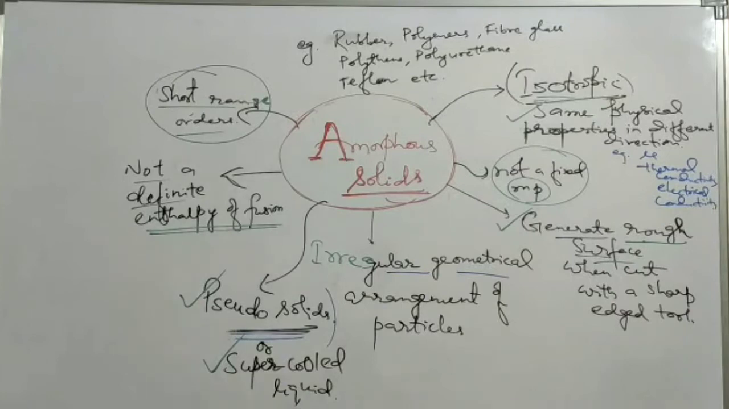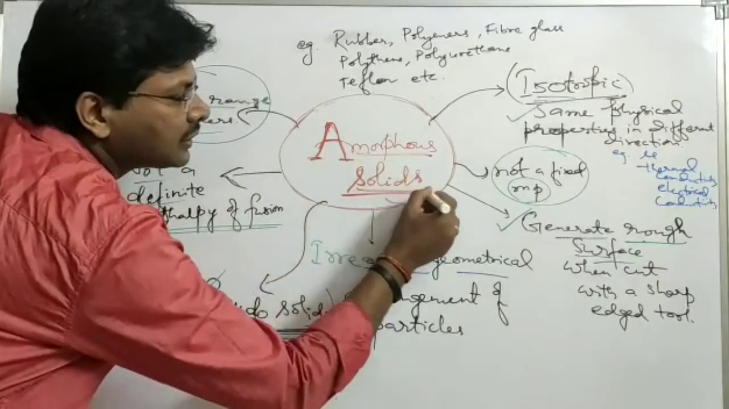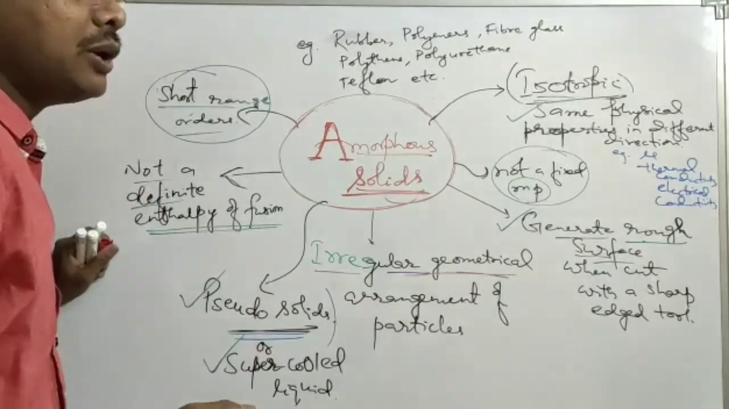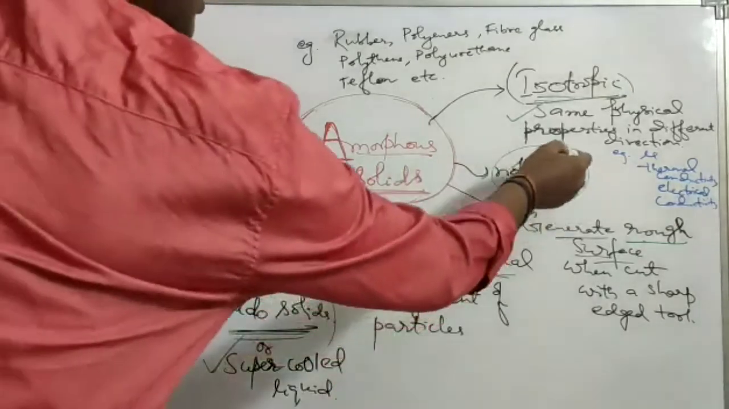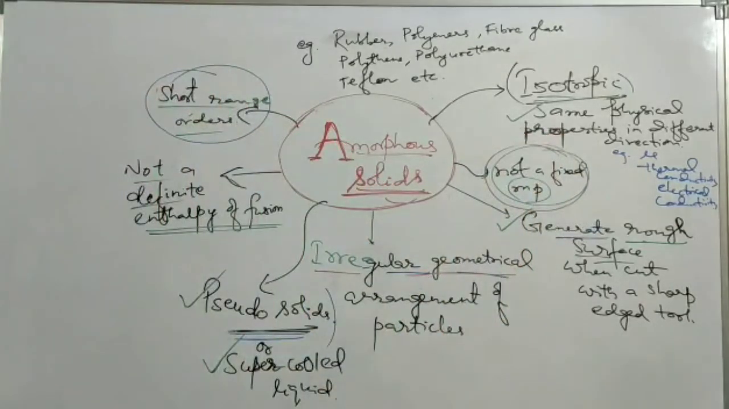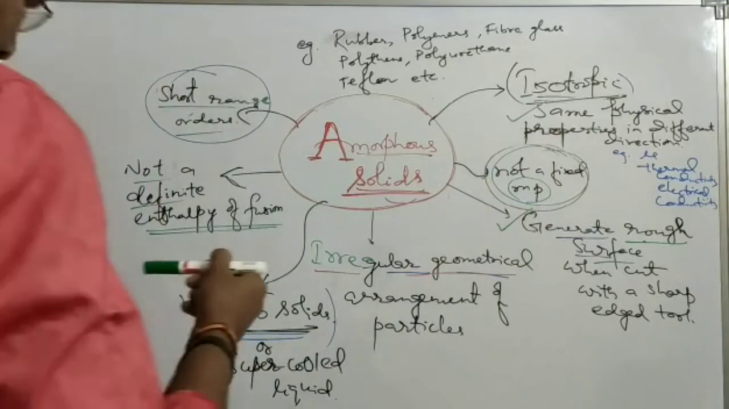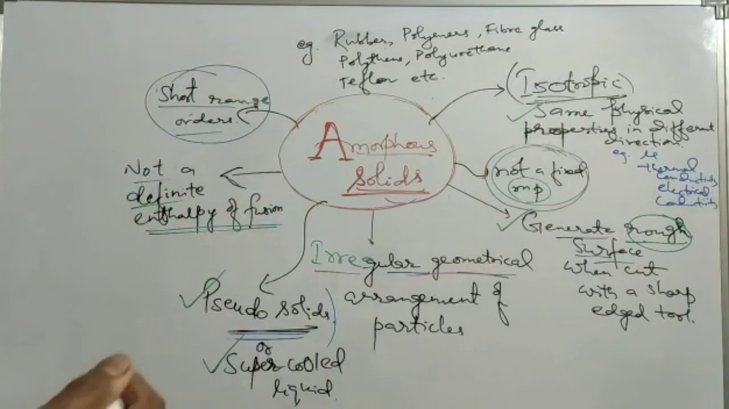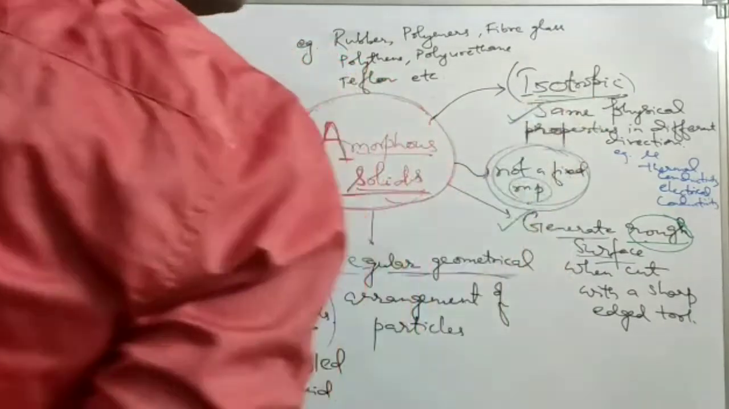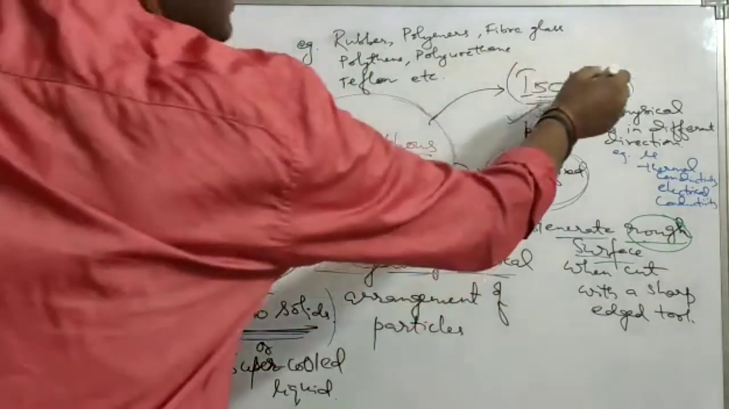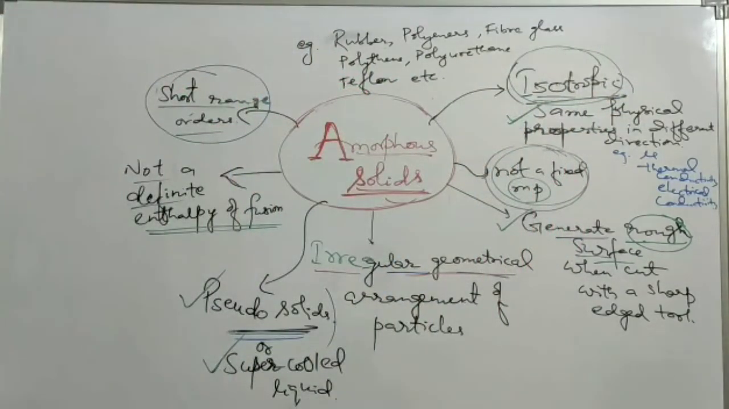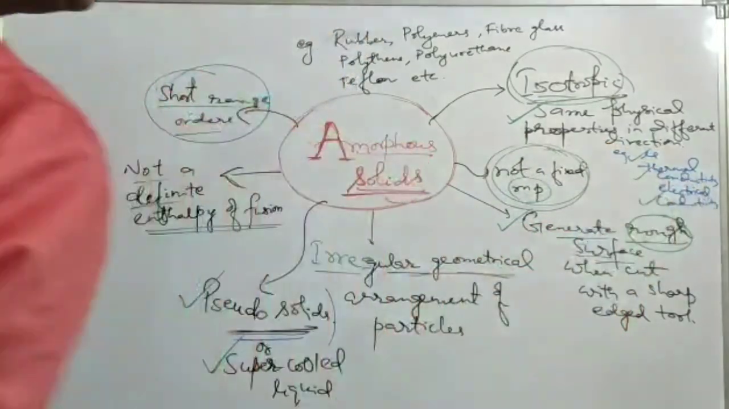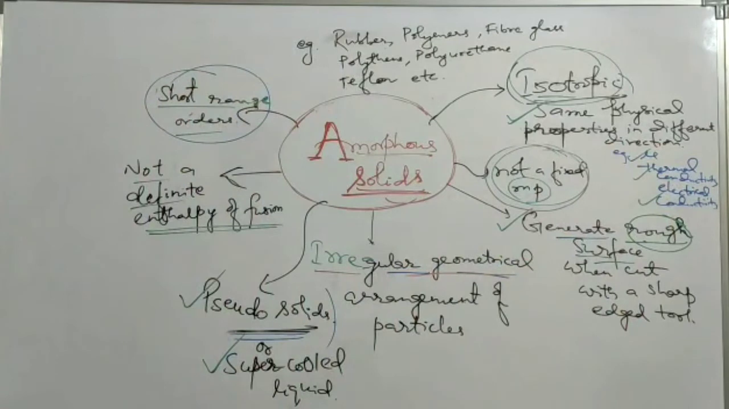So let's see amorphous solids. Amorphous solids are such solids which have an irregular geometrical arrangement of particles. Their melting point is not fixed. They generate a rough surface when cut with a sharp edge tool. They have the same physical properties in different directions, which is why they are called isotropic, like refractive index, thermal conductivity, and electrical conductivity.